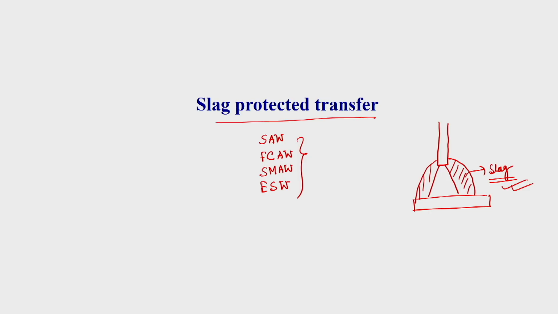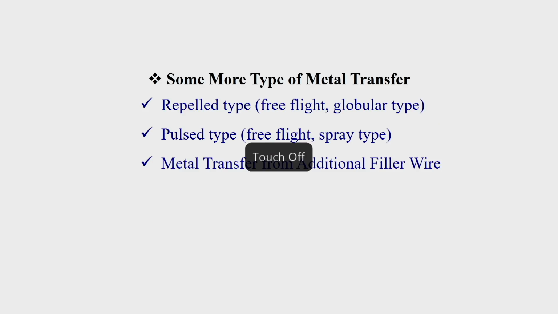This metal transfer is also more or less similar to the MIG welding process, as observed by X-ray techniques. Here also you can observe some sort of short-circuiting metal transfer and some sort of free flight type of metal transfer. Now we will go to some other types of metal transfer.